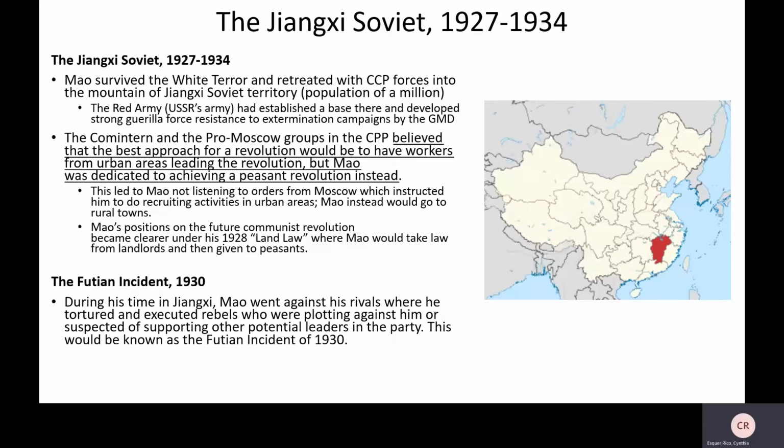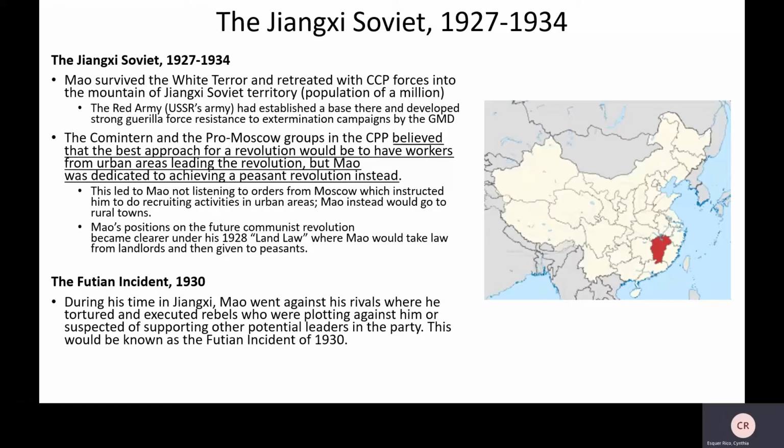Next one. So this White Terror, right? They're finding all the communists and whatever. And so you have communists fleeing the area. The CCP retreats forces into the mountains of Jiangxi, which is Soviet territory at the time. There's a population of about 1 million. And it's important to know why there's a big population in the area because it helps the recruitment, right? But the Red Army, the USSR's army, had established a base there and developed a strong guerrilla force resistance to the extermination campaign that the GMD was putting forth.